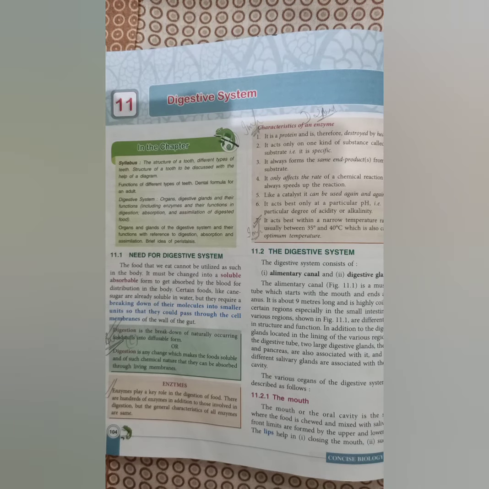Now basically, what is the need for a digestive system? In the previous chapter we discussed that we need food. Food is a complex thing. It cannot be utilized in the same form in our body. First of all, it needs to be changed into a simpler form that can be properly absorbed by our blood, and finally reach each and every cell in our body. Certain foods like cane sugar are already soluble in water, but they still require breaking down into their simpler molecules.